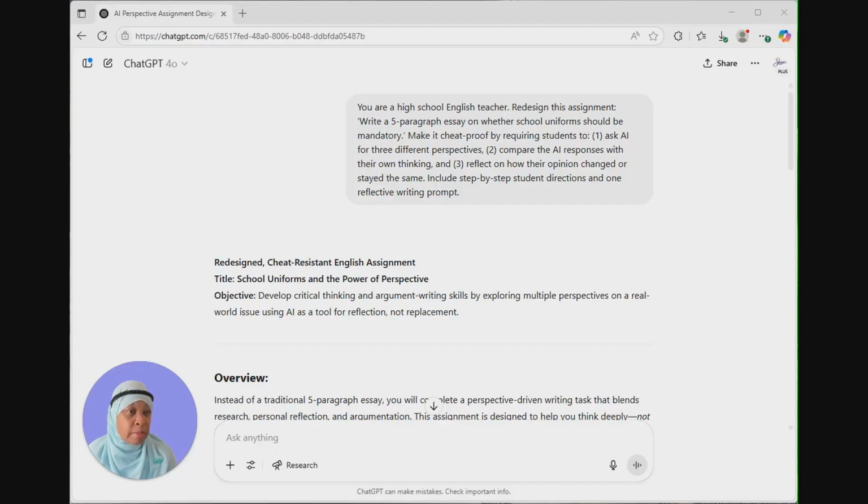I prompted my AI, which is ChatGPT, and I informed them that they are a high school English teacher. And I asked them to redesign this assignment: Write a 5-paragraph essay on whether school uniforms should be mandatory. Make it cheat-proof by requiring students to: 1. Ask AI for 3 different perspectives. 2. Compare the AI responses with their own thinking. 3. Reflect on how their opinion changed or stayed the same. They are to include step-by-step directions for students and 1 reflective writing prompt.